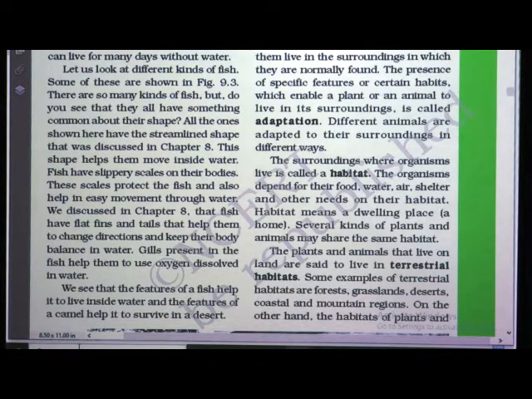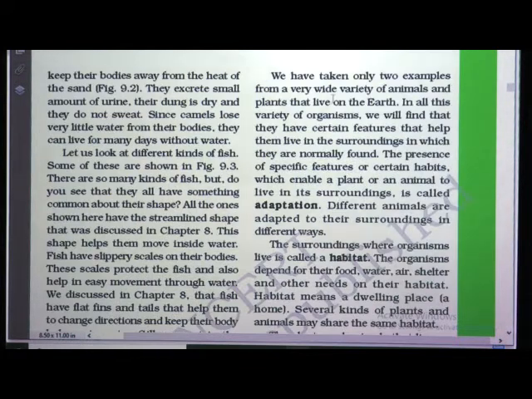Different plants and animals live in different surroundings. Fish live in water. Water is the habitat for fish. Can you imagine a fish without water? Similarly, you cannot think of a lotus growing on sand. Lotus grows in water only. We can say that fish and lotus are aquatic organisms. Fish is an aquatic animal, lotus is an aquatic plant. We have taken only two examples from a very wide variety of animals and plants that live on earth.